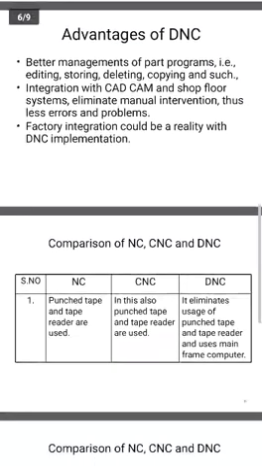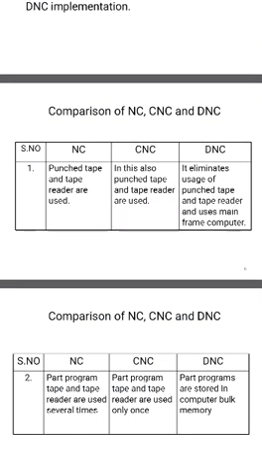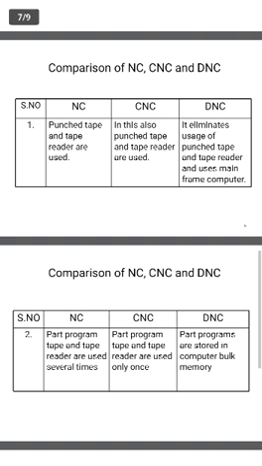Now we see the comparison of NC, CNC and DNC. We will see the difference between these three. First one, punch tapes and tape readers are used in the NC machine.